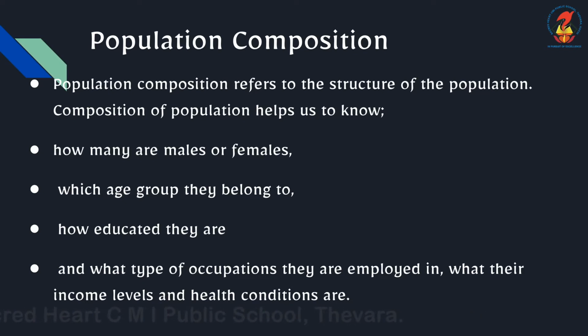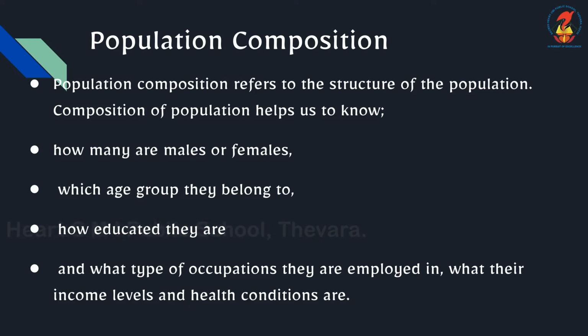How many males and females are in that country, whether the country has more females, we can find that out. Also, the age group of the people, whether they are educated or not, what type of occupations they are doing, and what the income levels and health conditions are. All these factors we can find out from the population composition of a country.